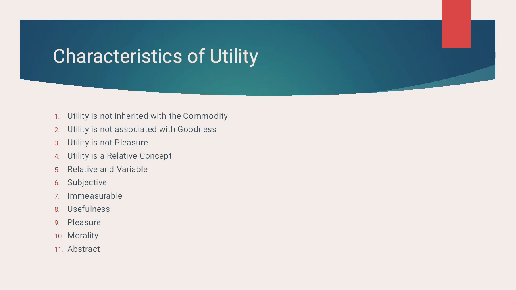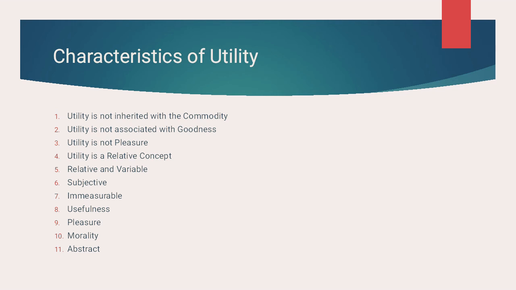Second, utility is not associated with goodness. The goods which provide satisfaction to a person may not always be for welfare or provide benefit.